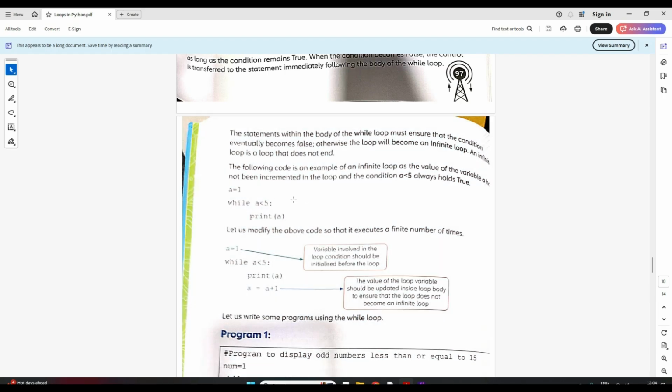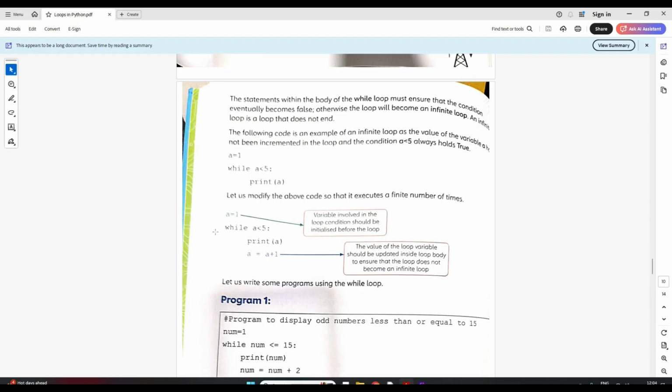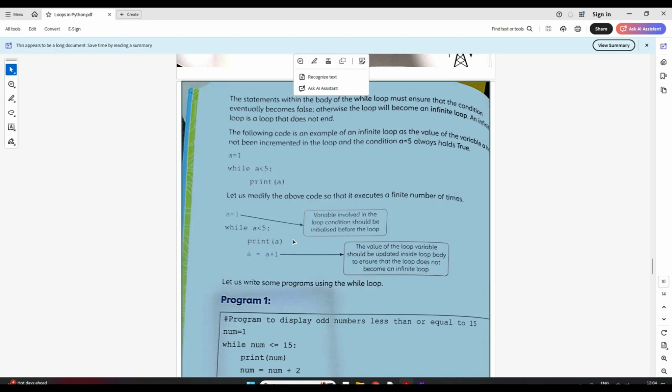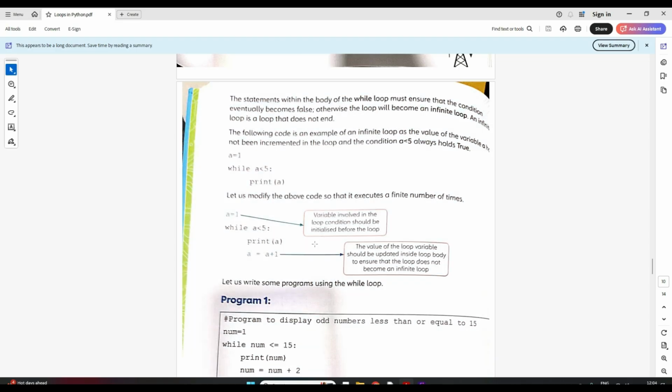So be sure whenever we put a condition, it has to be such that it becomes false at one point of time. Clear? So that's why they have just modified it, so they are incrementing. Once a becomes more than 5, this loop will stop. Clear? Okay, so please make sure we don't put this in an infinite loop.